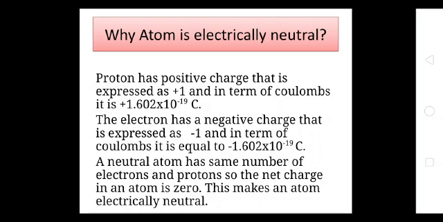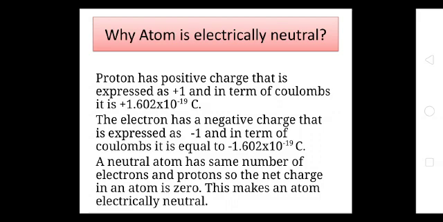An atom has electrons and protons. Protons are present in the nucleus of an atom and electrons are present around the nucleus. So electrons revolve around the nucleus. Electron contains negative charge while the proton contains positive charge. We express this in the form of plus 1 for proton and minus 1 for electron.